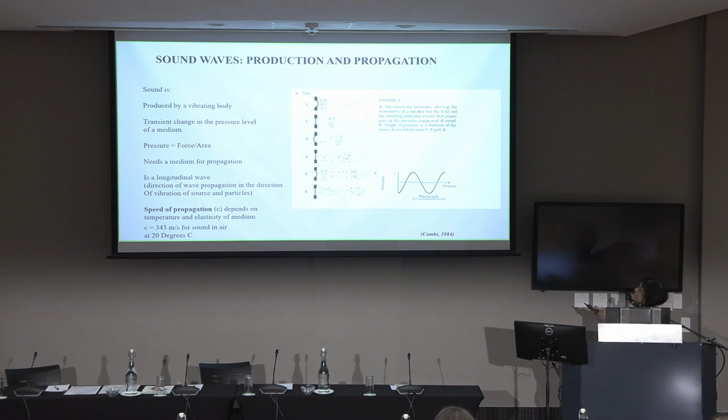Here, you can look at the distance between two of these peaks, which is called the wavelength, which is how far out this max compression moves in one period. So the wavelength is a distance.